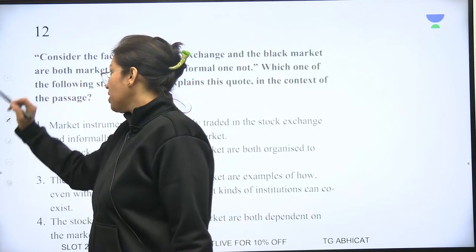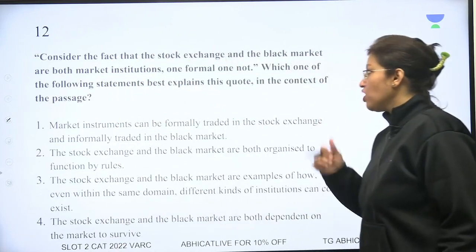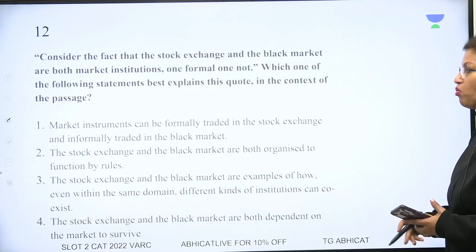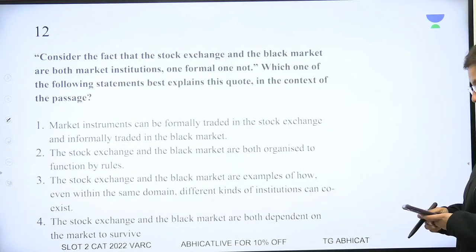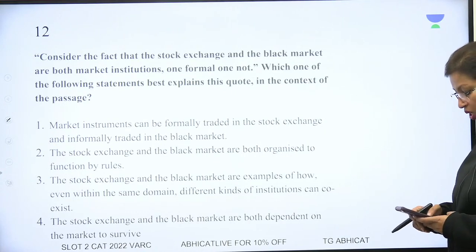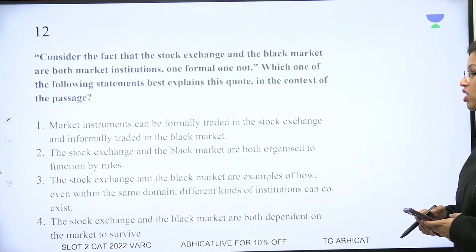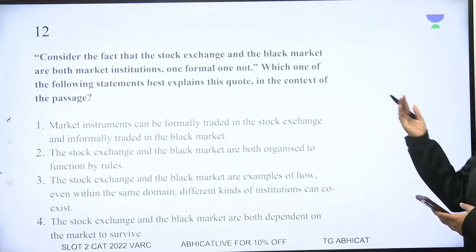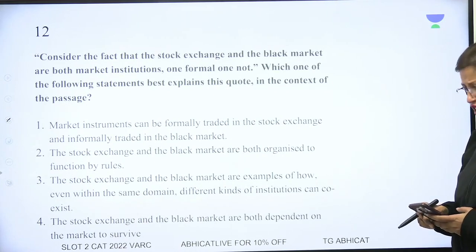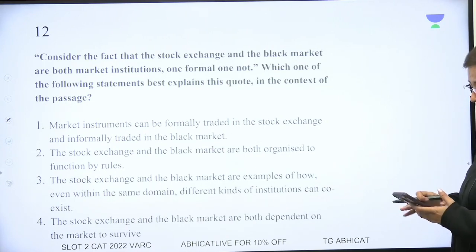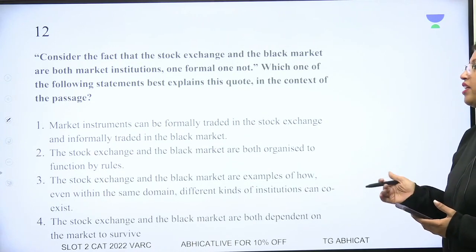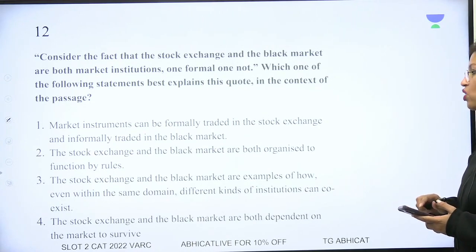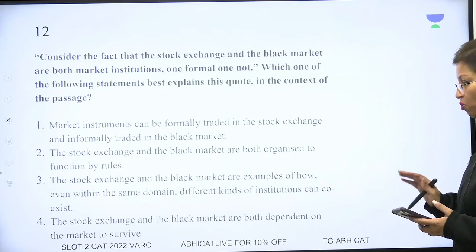Question number 12 पे आ जाते हैं. Consider the fact that the stock exchange and the black market are both market institutions, one formal, one not. तो हम देख रहे हैं कि दोनों ही market institutions हैं, एक formal है, the other one is not. Which of the following statement best explains this quote in the context of the passage? Well, this one was very easy. So you just had to identify what is the explanation of this quotation. Didn't have to do much here.